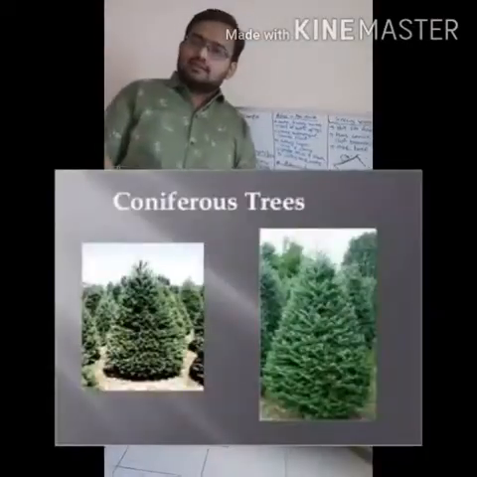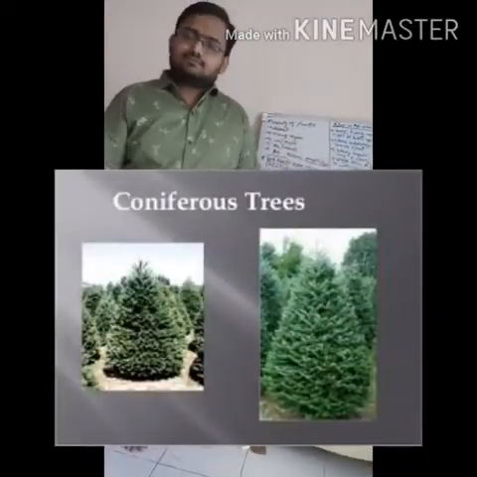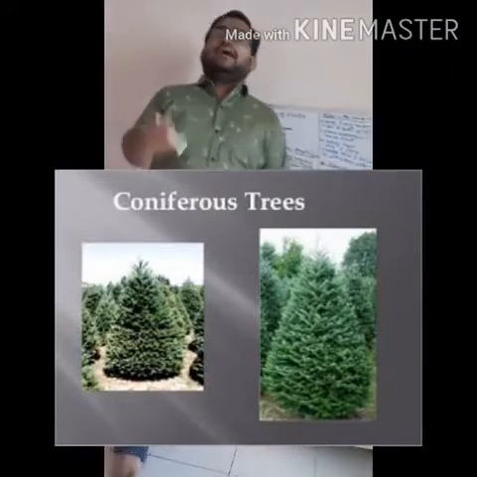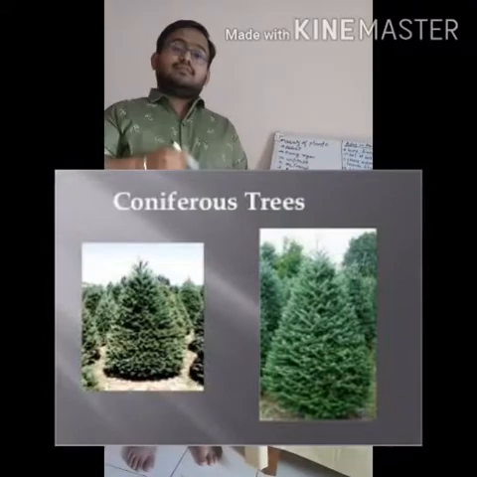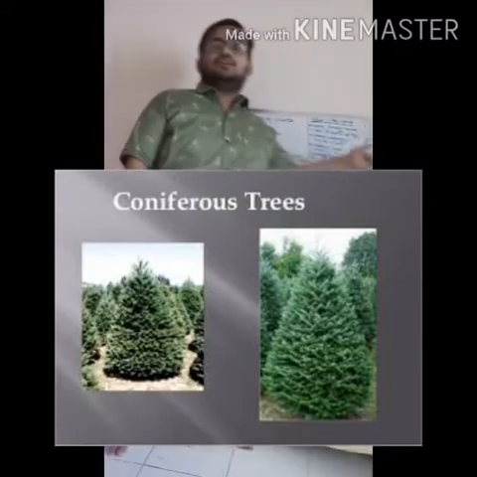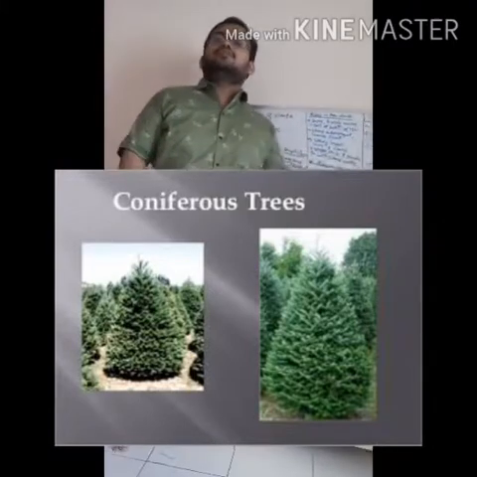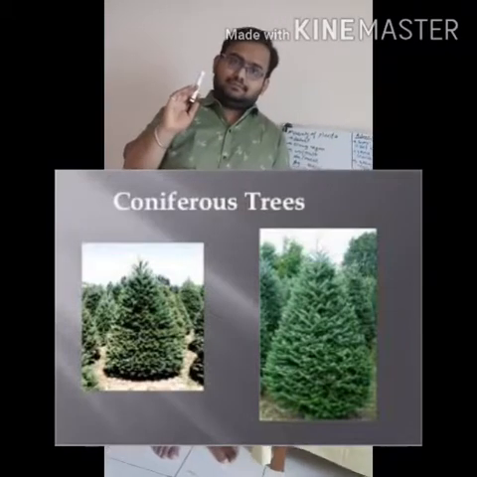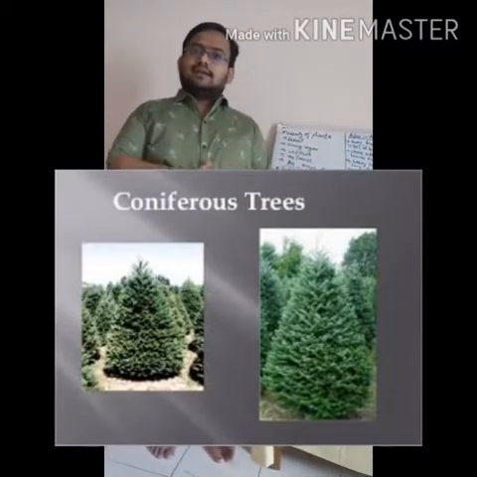And in snowy regions, the branches are sloping, and due to the sloping branches, the shape of the tree is conical. And why are those branches sloping? Because in heavy snowfall, the snow should not accumulate on the branches, on the trees. So for that reason, the branches are sloping. Okay? Clear up to this?